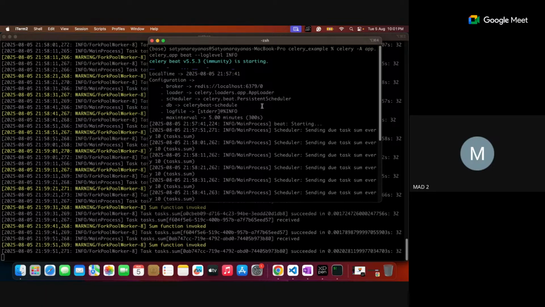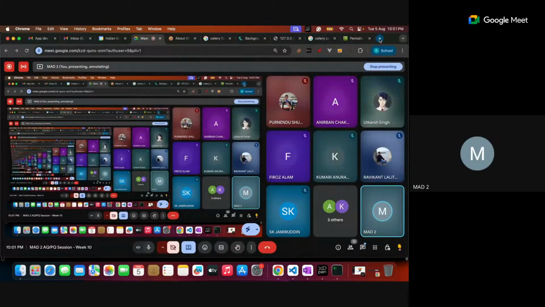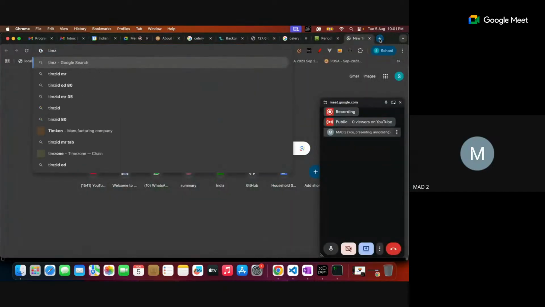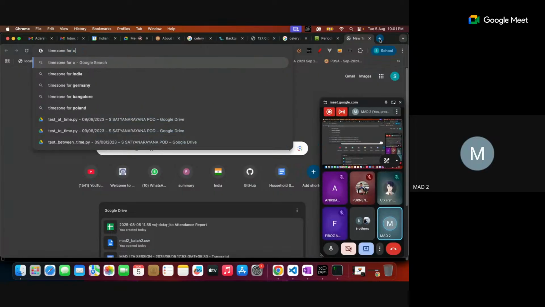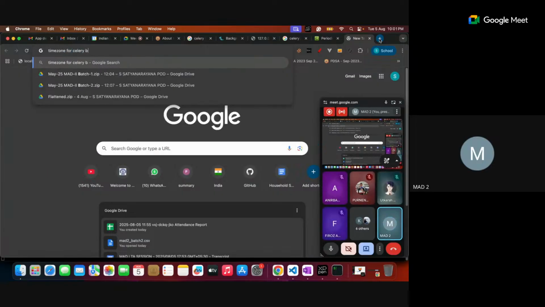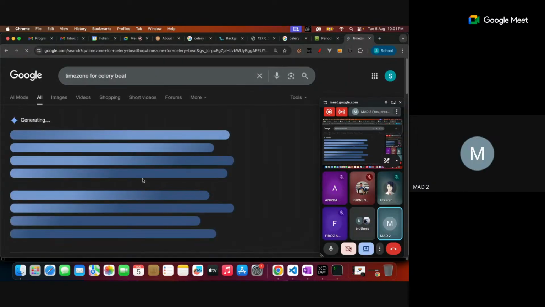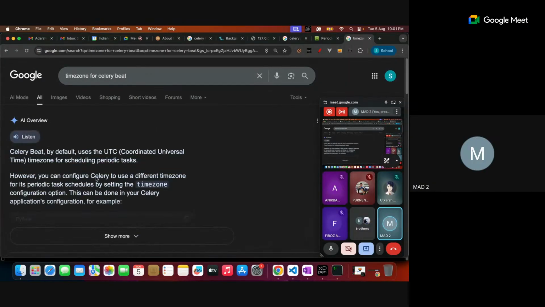I think after you set IST, you get some kind of alert also here: we have disabled the UTC, currently we are using IST. So how to set the time zone for this? Let me check the time standards. Time zone for celery beat. So there is a time zone setting for celery beat. By default it is UTC.